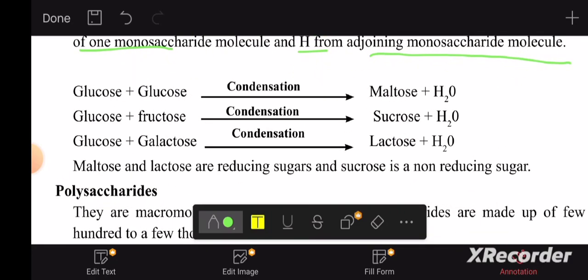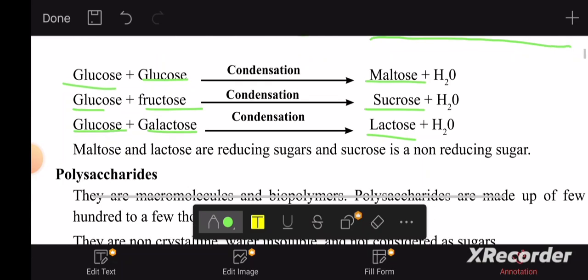Glucose and glucose combine and undergo a condensation reaction to form maltose. If you have glucose and fructose, they combine to form sucrose. If you have glucose and galactose, they combine to form lactose. So glucose, glucose, maltose; glucose, fructose, sucrose; glucose and galactose, lactose. Remember this.